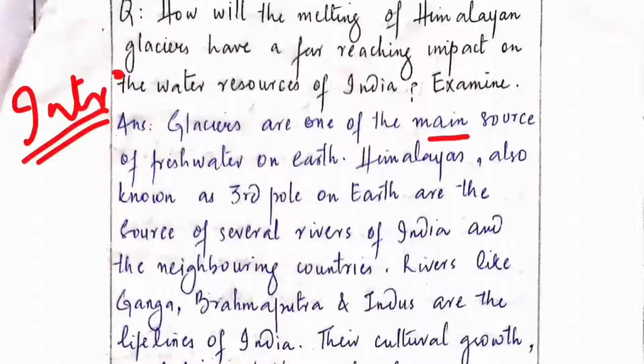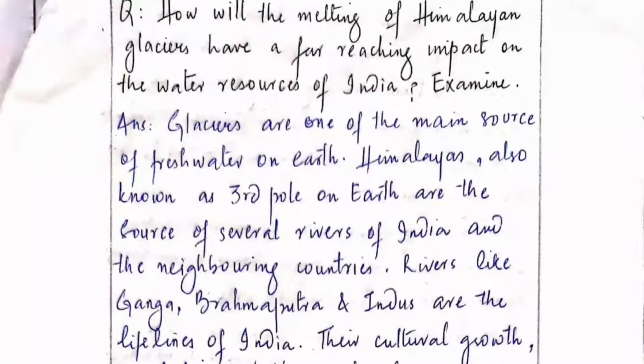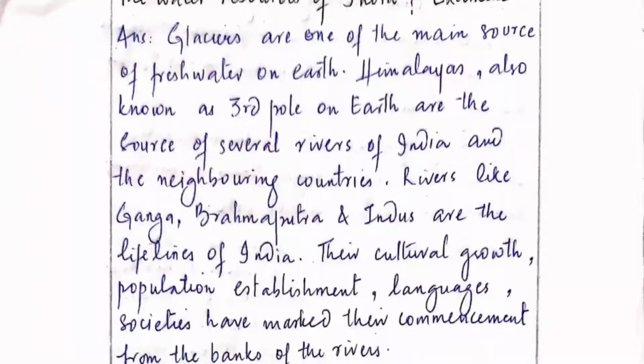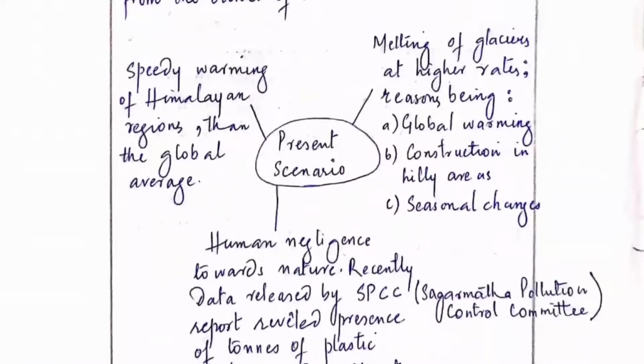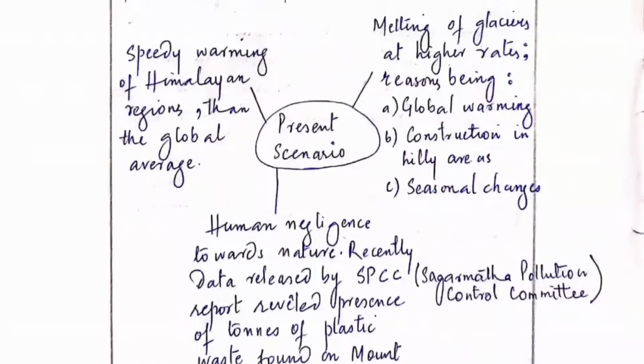Glaciers are the main source of water on earth, and the Himalayas, being the third pole on earth, are a source of rivers not just for India but for the neighboring countries as well. We can also write that every civilization has started near the rivers. New cultures, languages and many societies have commenced on the banks of rivers. This is how we can start the introduction.